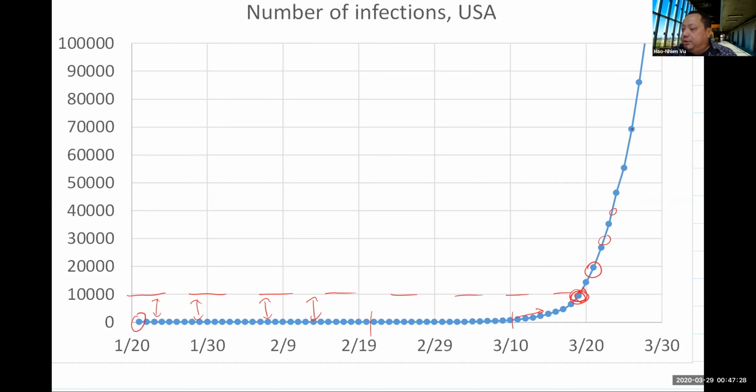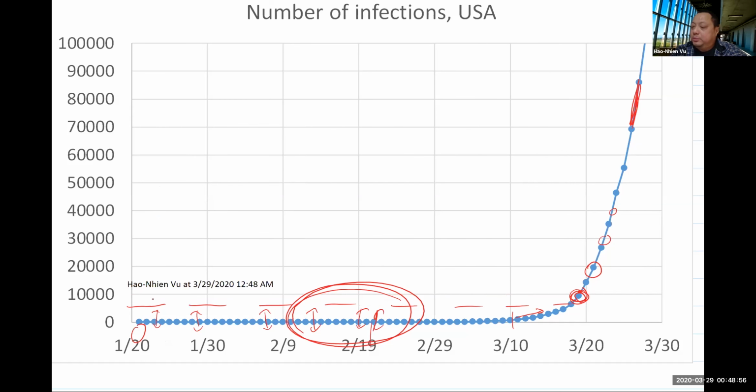And if you look up here, in a day, things were growing by about 15, 16,000 cases. In the past, just around this time, a lot of experts were telling us that we're going to get to about 10,000 cases in about a month. A lot of people may be thinking, wait, no. We've been at like a few dozen cases for like a whole month. How is it going to get to 10,000?